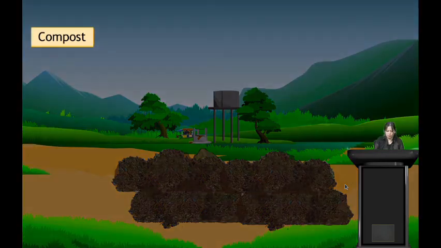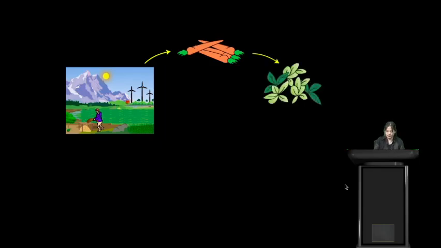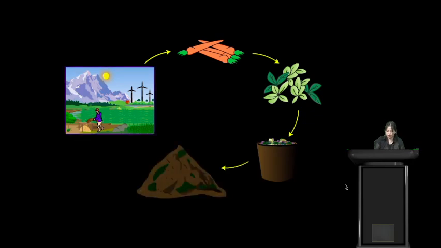So what is compost? Compost is the decayed organic material used as a fertilizer. Here we plant the trees or vegetables, then we take the vegetables. The unwanted part of the vegetable is collected and again it is decomposed with the help of the action of microbes, and with this compost we again cultivate different vegetables.